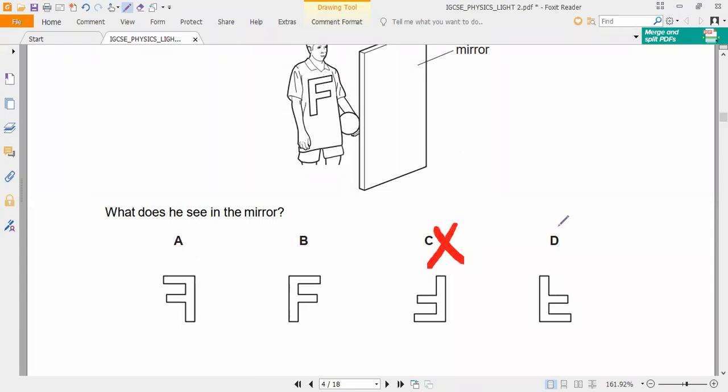So option C. Option A first. Option C, you eliminate first. Option B is the same object, sir. So option A is the answer.